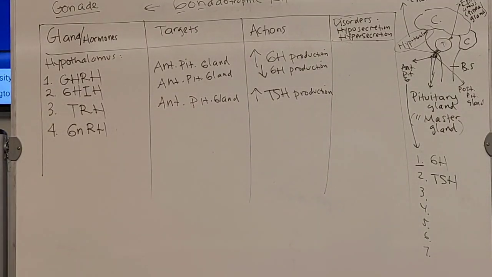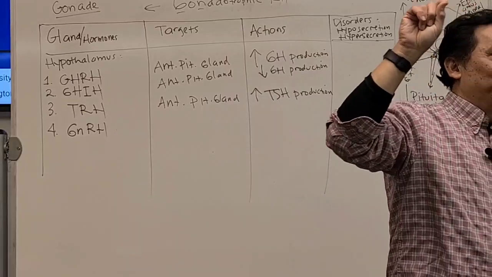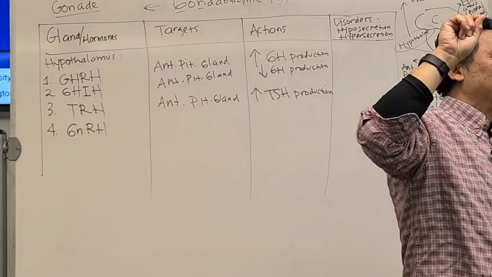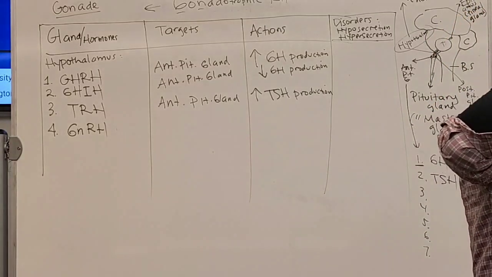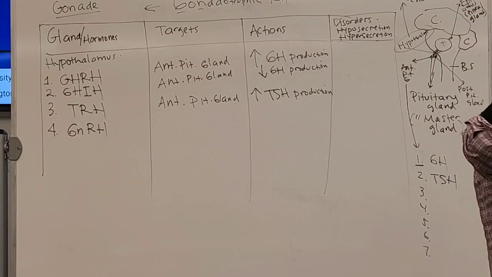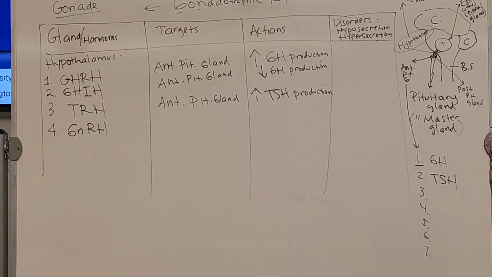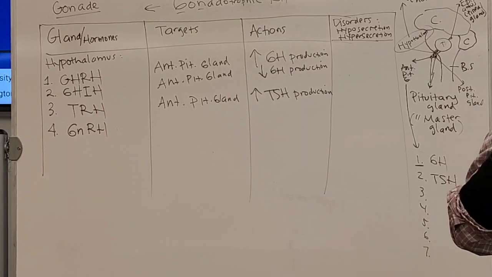For lower animals, like fish for example, they don't really have testicles or ovaries. That organ is called a gonad. But for higher animals, like humans, there are 2 types of gonad. If it is male, what do you call the gonad for male? This is the one that produces sperm. Testicle, right.